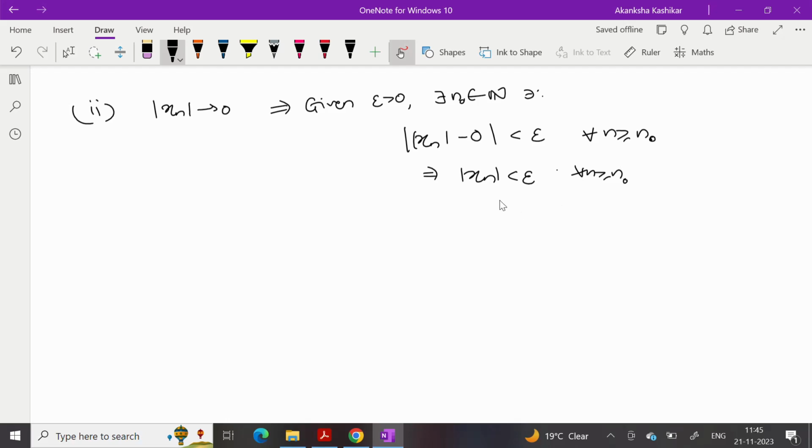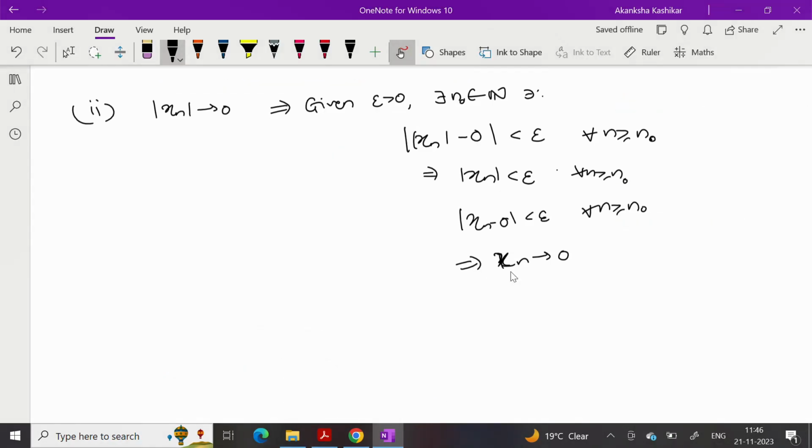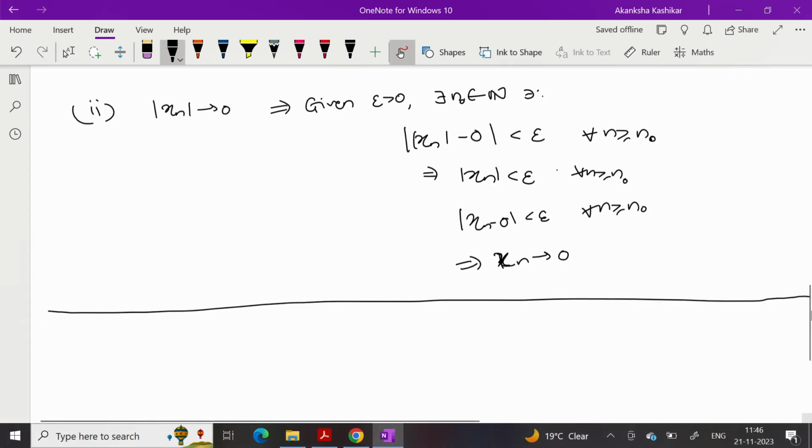and this implies what? Mod of xn minus 0 is less than epsilon for every n greater than or equal to n naught, which is nothing but the definition of xn converging to 0. The third result is basically a consequence of the second result. So I will leave that as homework. Now let me state the next result, which is also quite important.